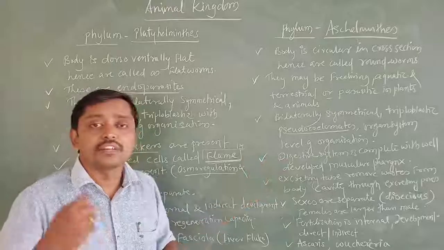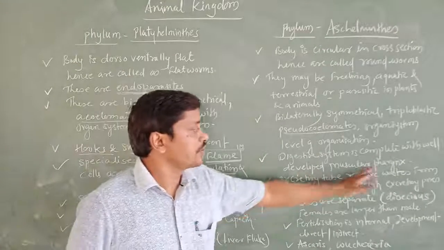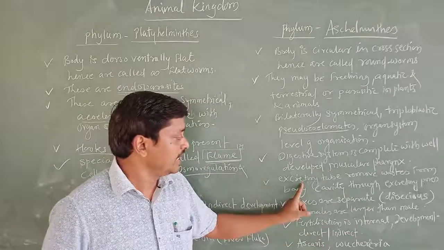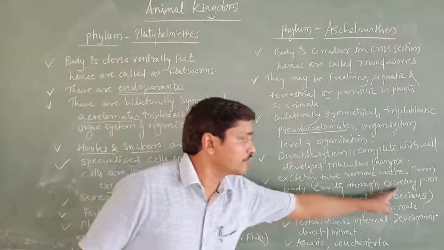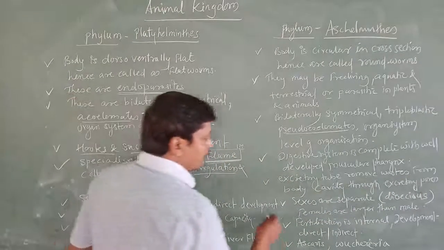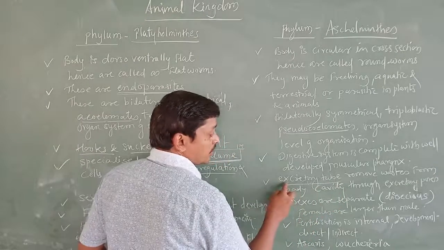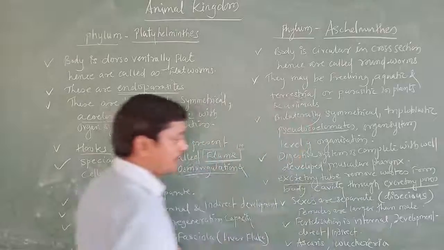The digestive system is complete from mouth to anus, with a developed muscular pharynx. Excretory, in the sense waste products are removed by the excretory tube through the excretory pores. That is very important. The excretory products are removed by the excretory tube through the excretory pores.